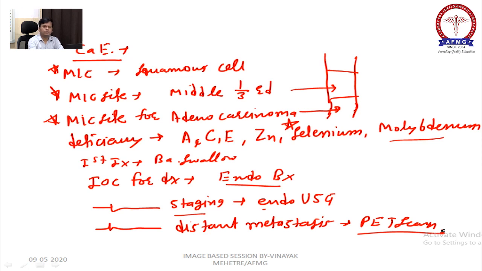Remember, when you get a question on the investigation of choice for distant metastasis for any cancer, most of the time the answer is PET scan. Okay, so you should remember the cancer for which, for distant metastasis, we will not use PET scan. Okay, that's a trick.